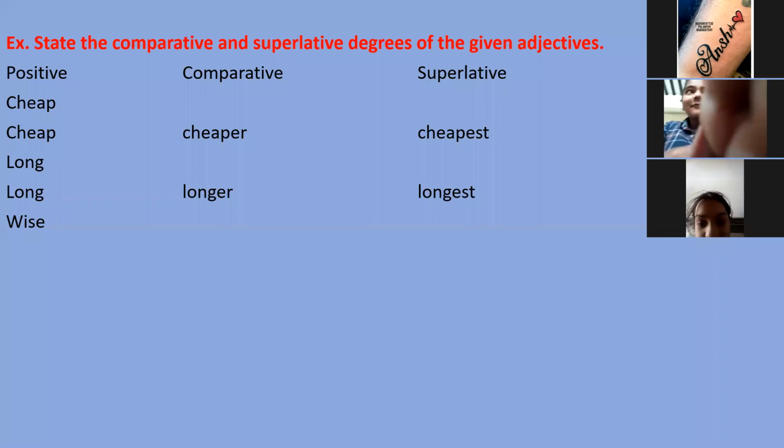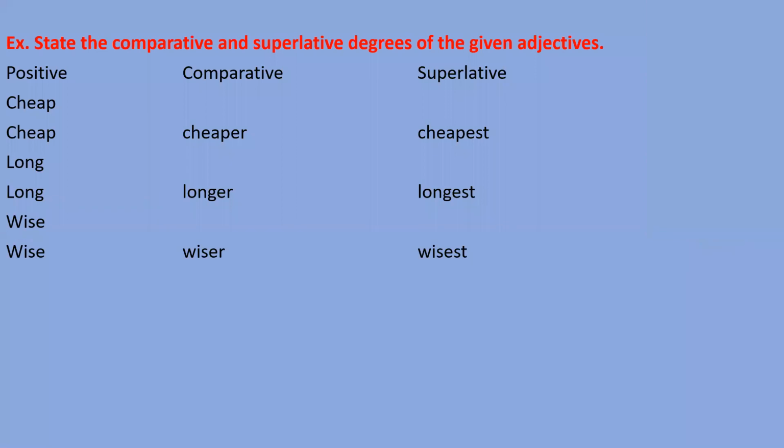Right answer. So the second and third degrees, like wiser, wisest, we need to mention. You will find here, dear students, we have added only R and ST. Why? Because E is already given there. When E is already given, we need to add only R or ST to make the comparative and superlative degrees.